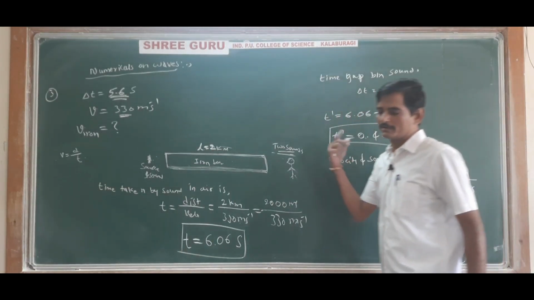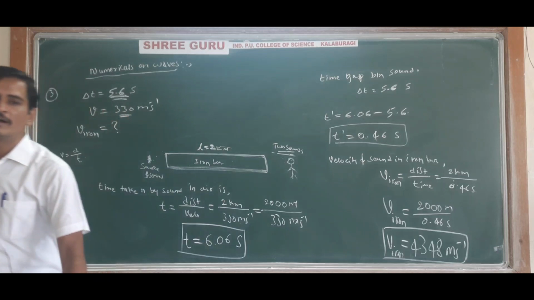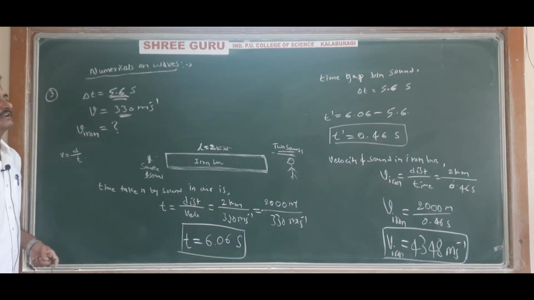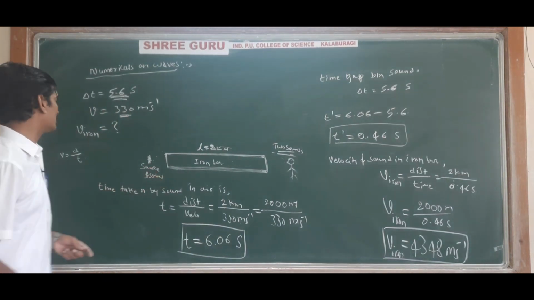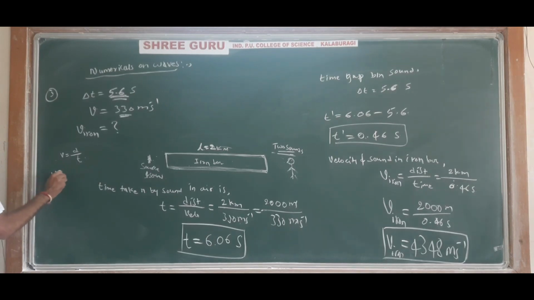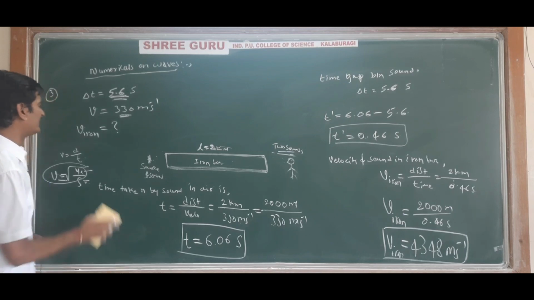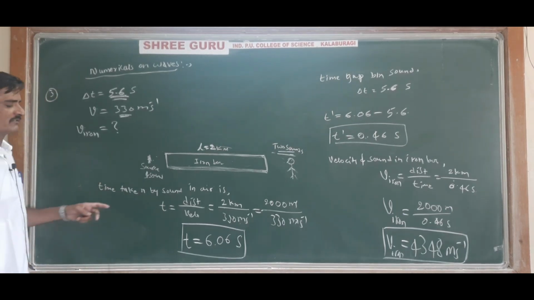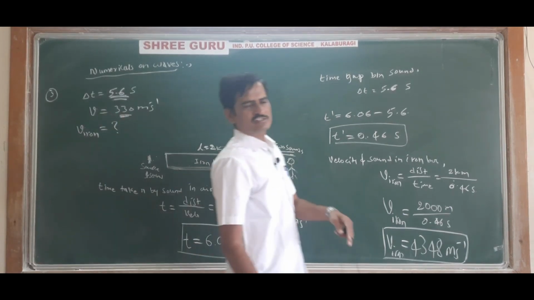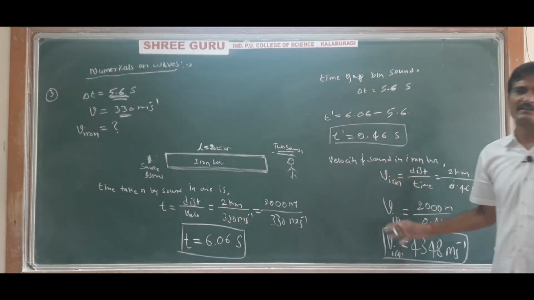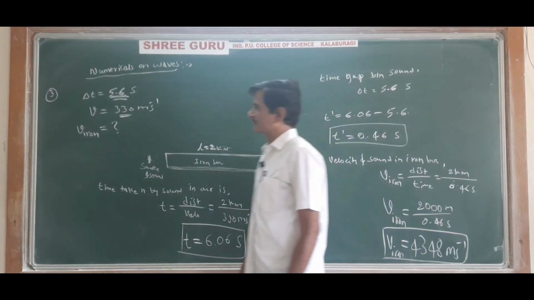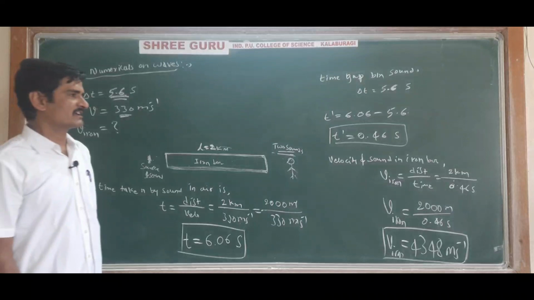In the beginning only I told you, in the theory classes you have studied. Understood this numerical? Okay. See here, this numerical can also be solved by using the formula V is equal to under root Y divided by rho, if the values of Y and rho are given. The values of Y and rho are not given, so we have solved it using the basic concept, that velocity is equal to distance by time. Thinking clearly, you will get the answer. Understood? Okay. So now, write the next question.